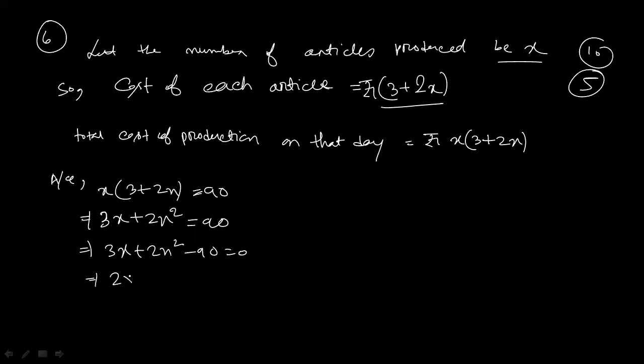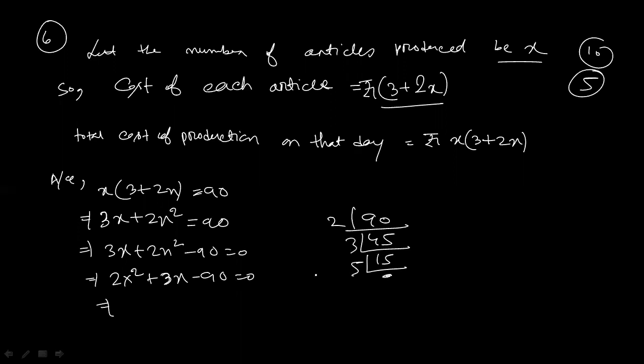Or you can write 2x square plus 3x minus 90 equals 0. Now break 90. 2 times 45 is 90, 3 times 15 is 45, 5 times 3 is 15. Now we need 3. You have to break 3 such that the product will be minus 90.